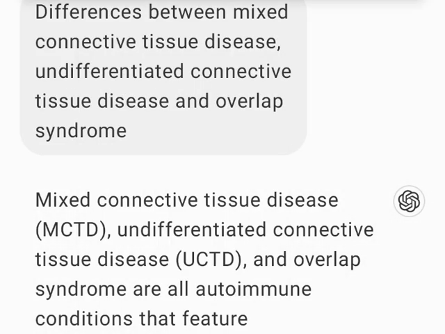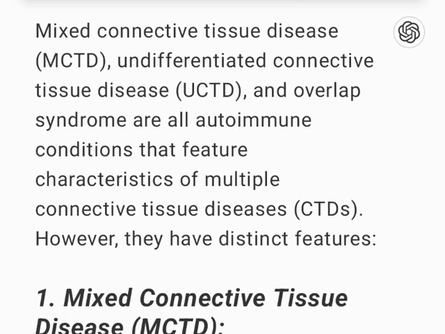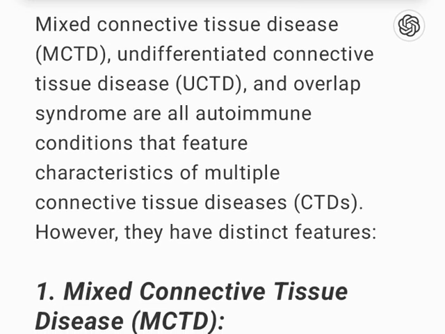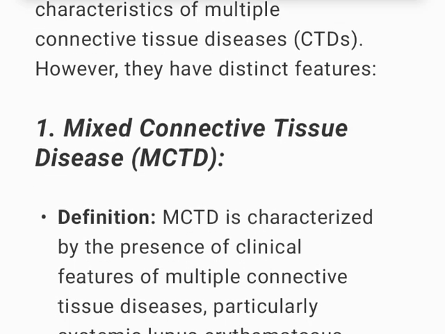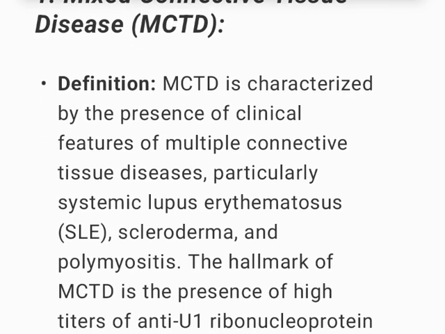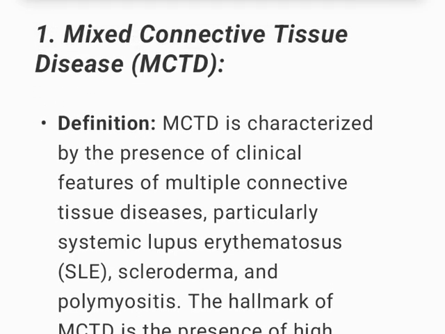Mixed connective tissue disease (MCTD), undifferentiated connective tissue disease (UCTD), and overlap syndrome are all autoimmune conditions that feature characteristics of multiple connective tissue diseases (CTDs). However, they have distinct features. Mixed connective tissue disease, MCTD.